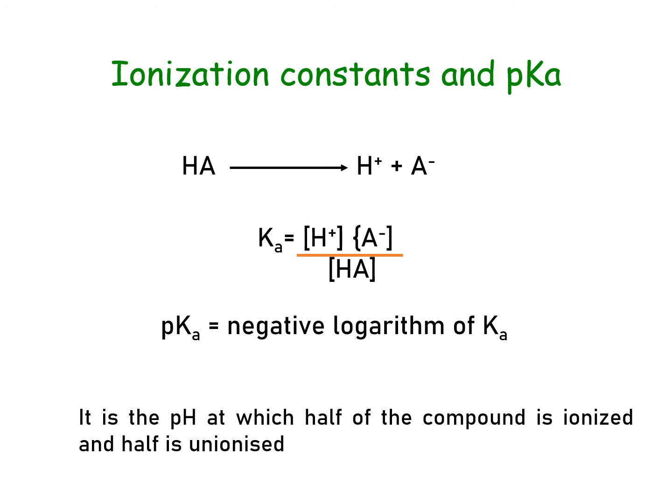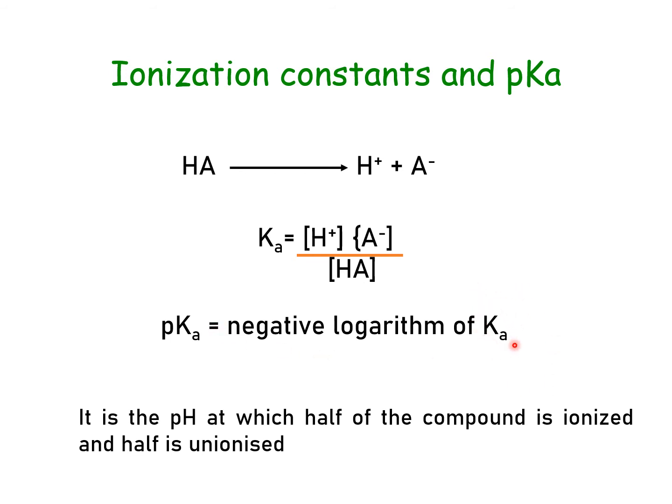But how much is the difference between the acidity of carboxylic acids, phenols and alcohols? It can be quantified based upon an important value known as pKa. Now this pKa is the negative log of Ka.